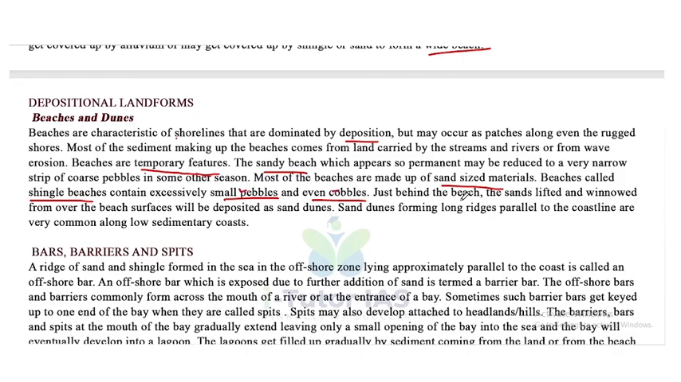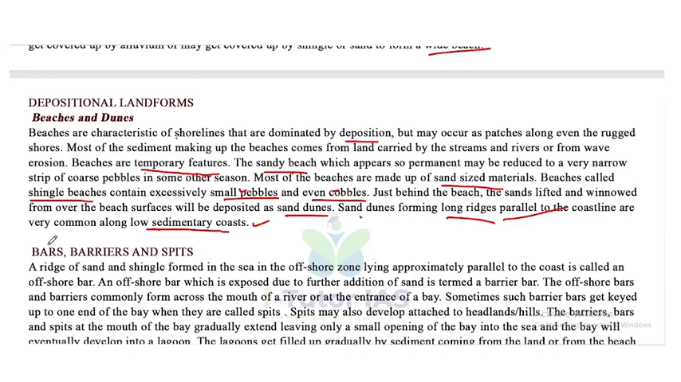Just behind the beach, the sand lifted and winnowed from the beach surface will be deposited as sand dunes. Sand dunes forming long ridges parallel to the coastline are very common along low sedimentary coasts.